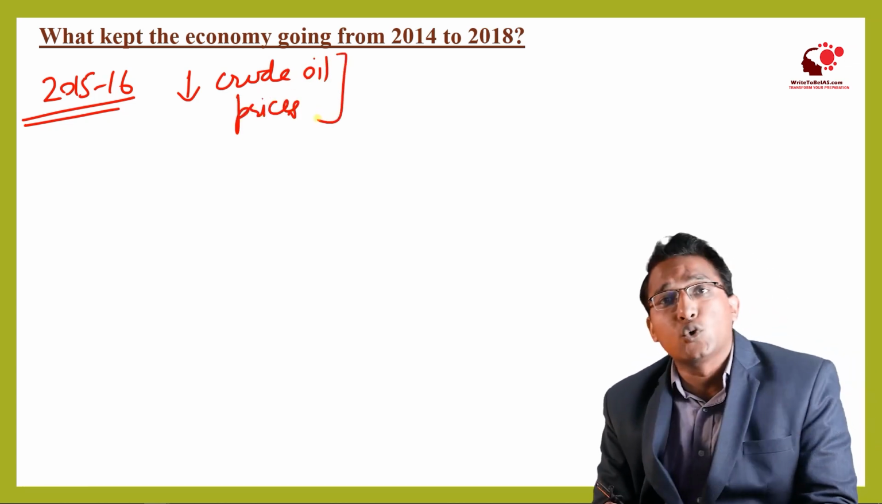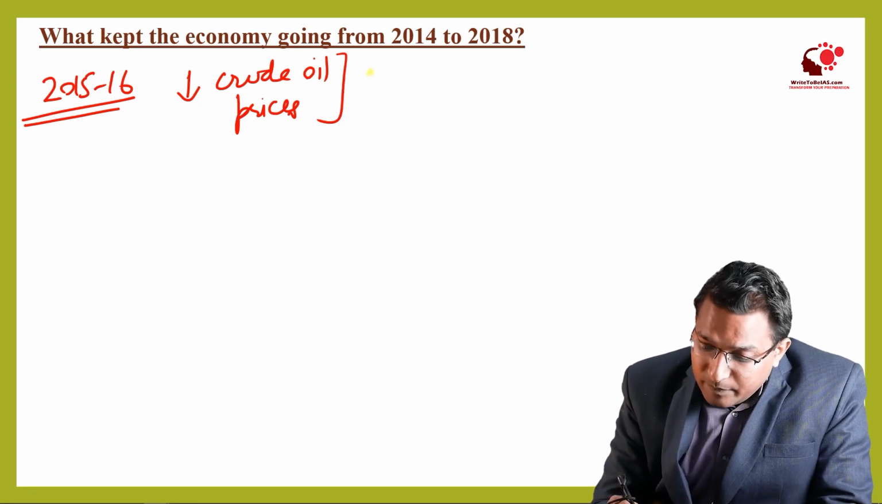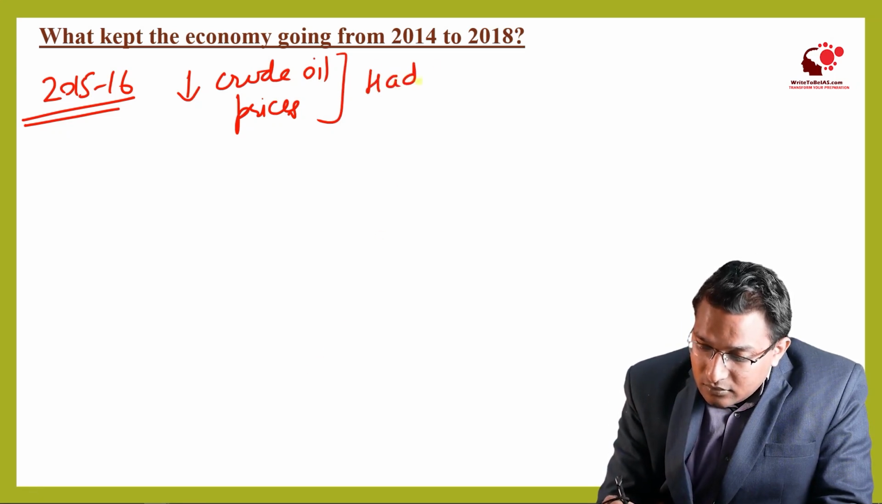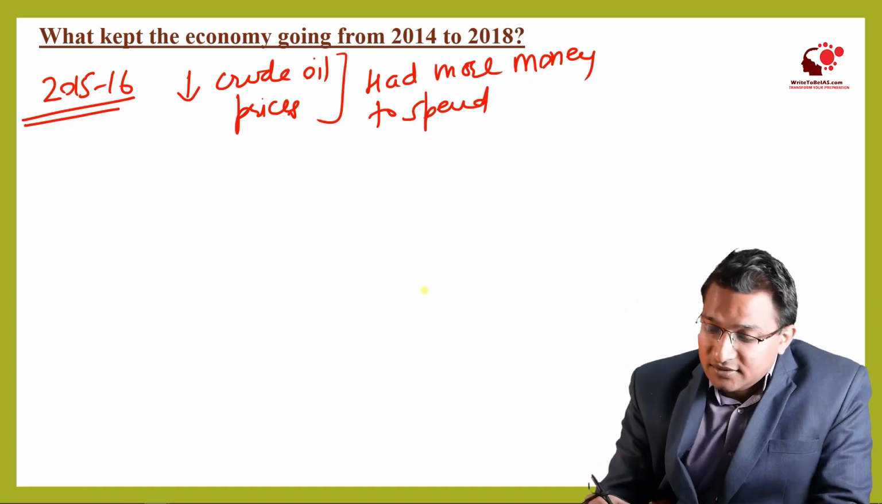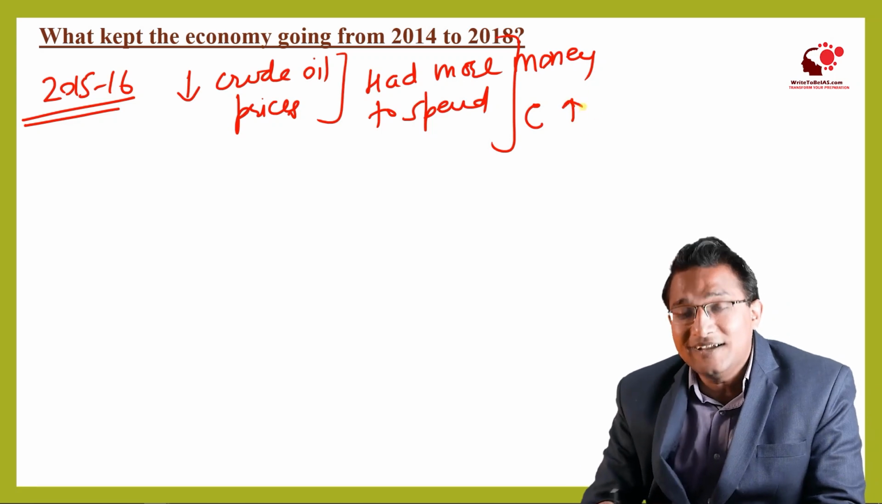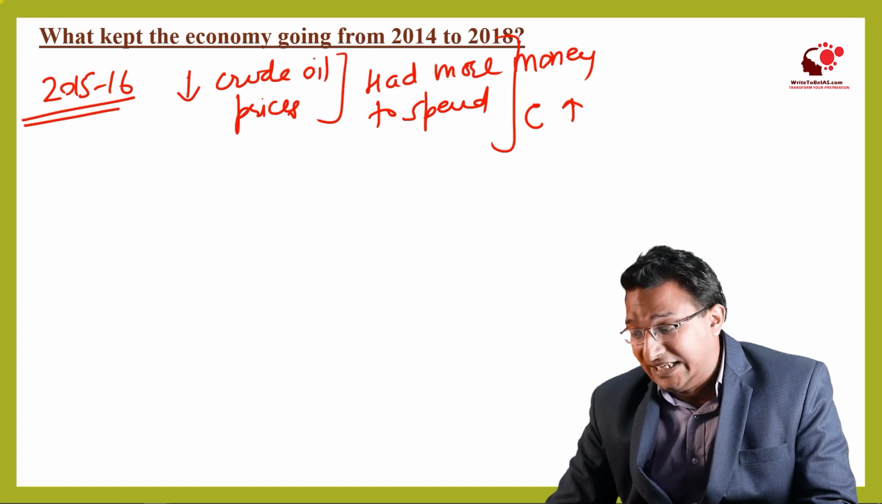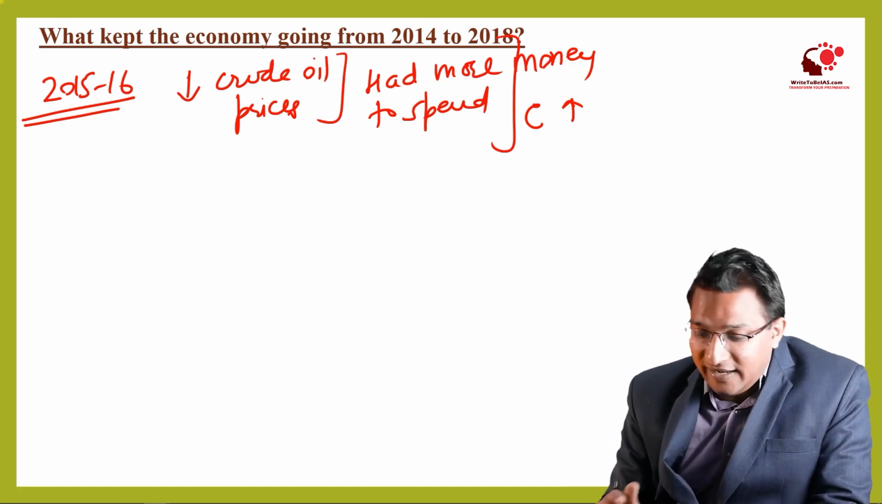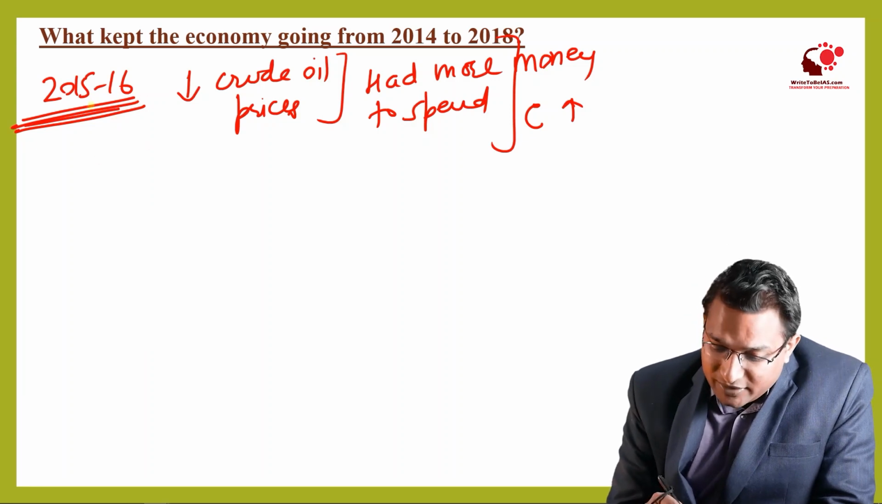Because of the fall in the crude oil prices, the impact was that people had more money to spend. Now, when they have more money to spend, that means the C will increase, right? So the C component, the private consumption component, increased. So this was the reason why in 2015-16 the economic growth rate did not come down much.